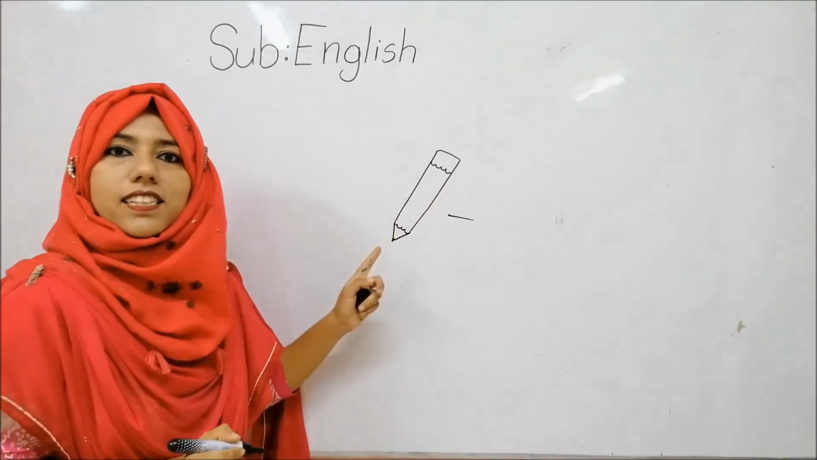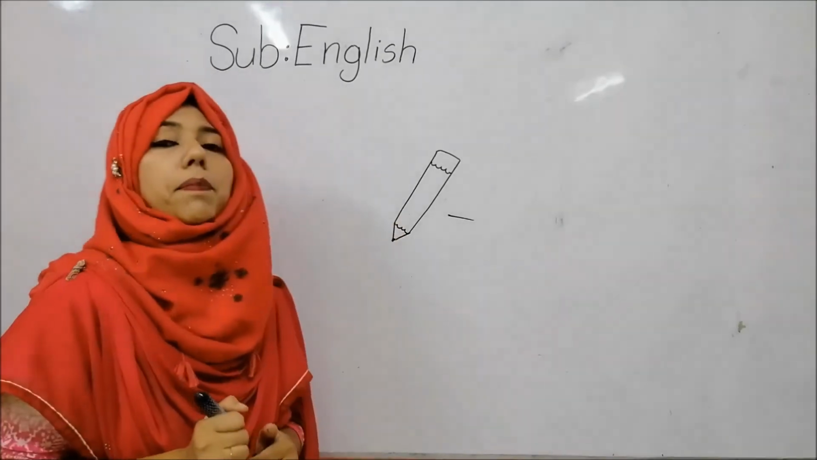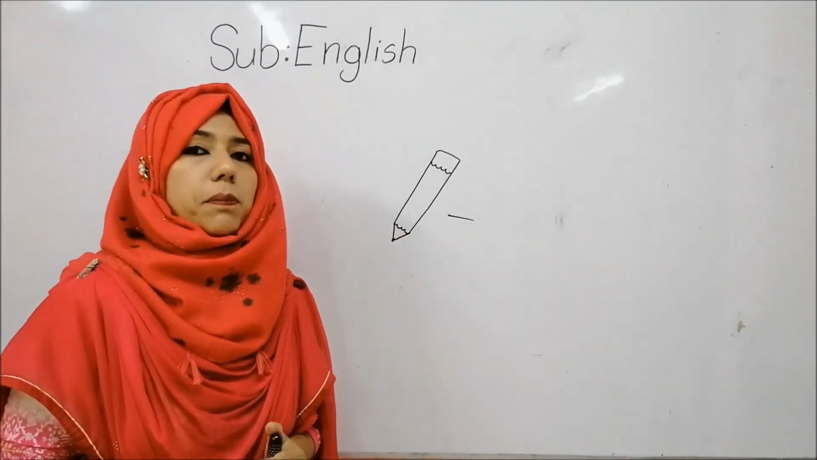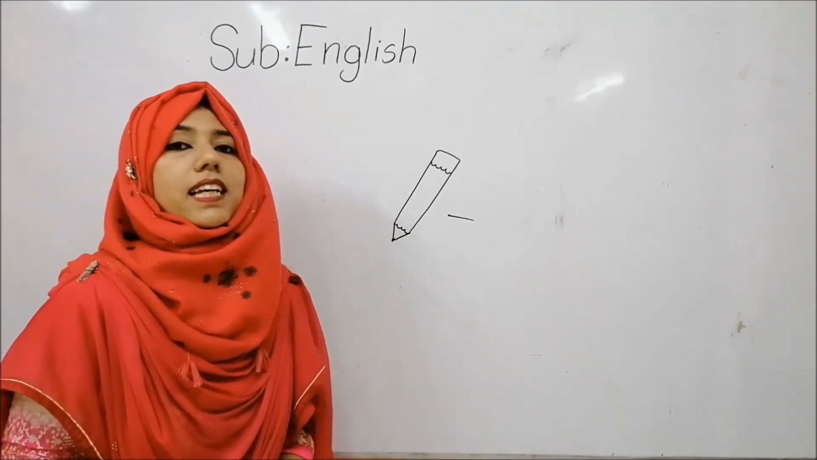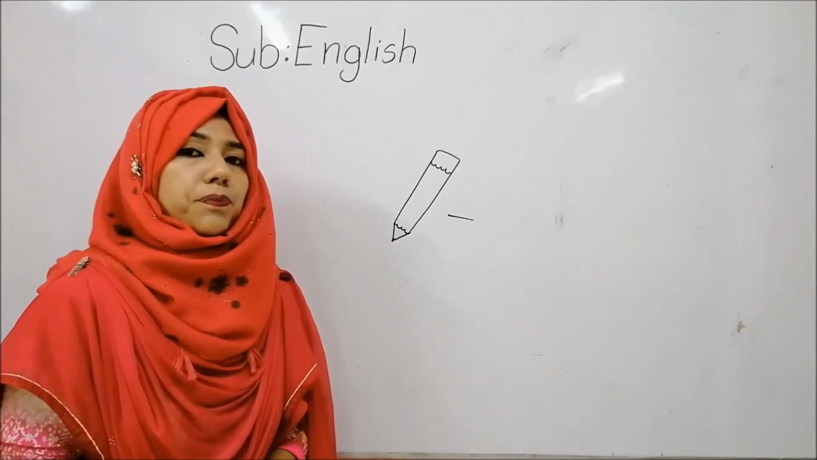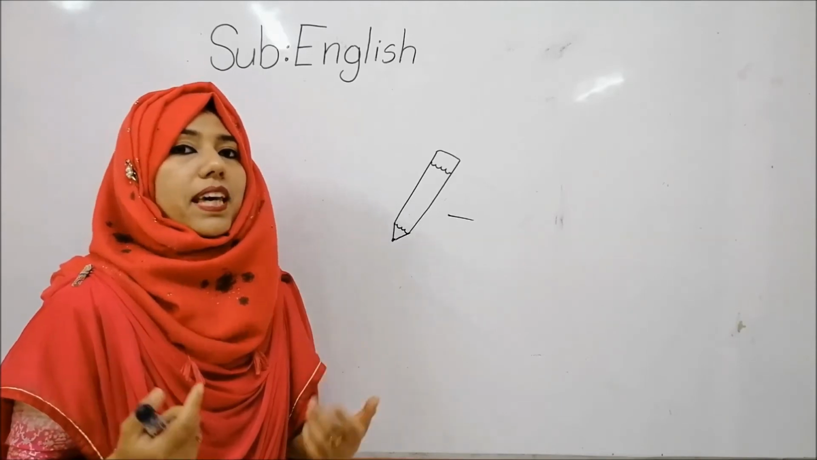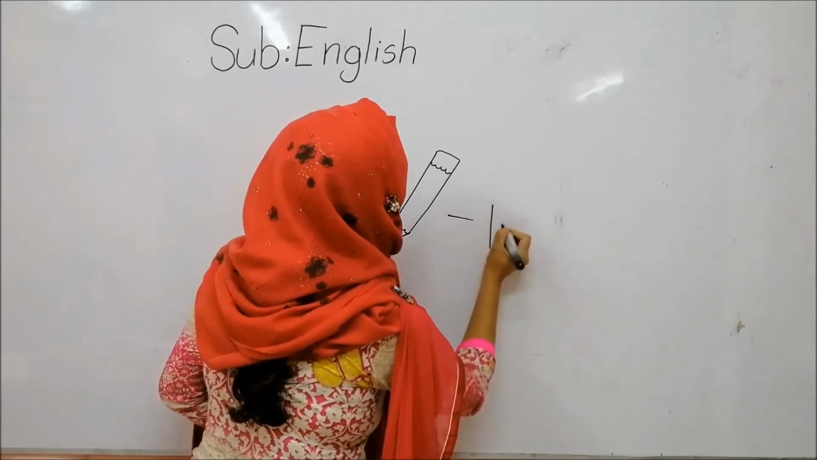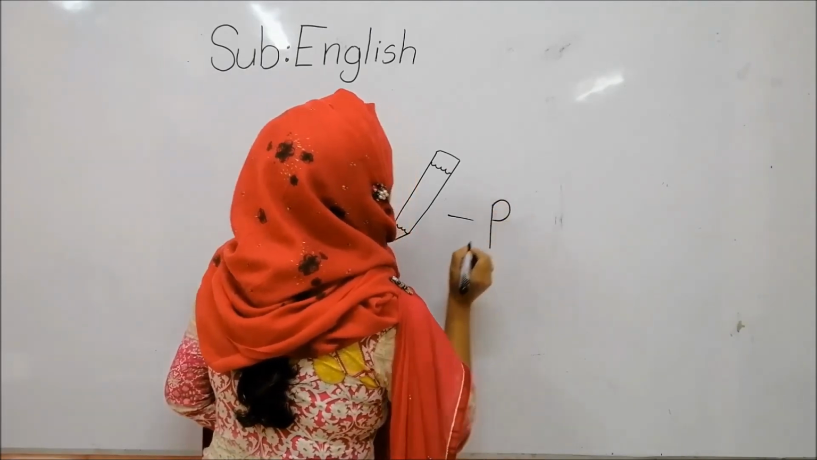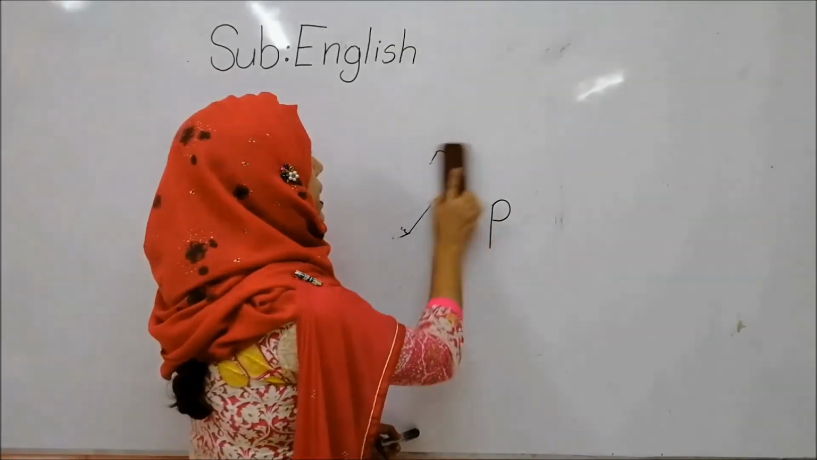What is it? This is pencil. So what for pencil? Pencil. So which letter's phonic sound is pa? P. P phonic sound is pa. P, pa, pencil. Okay, students. So I think you all can do it, right?